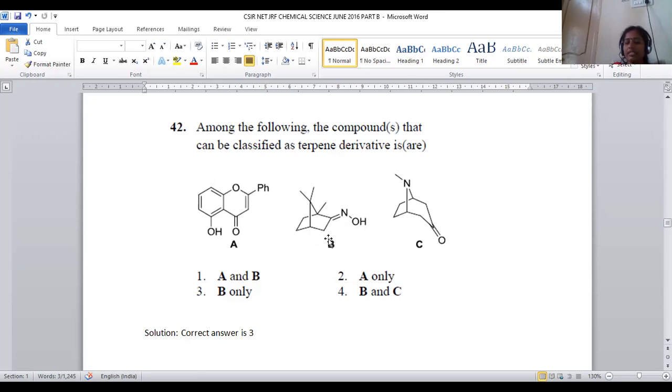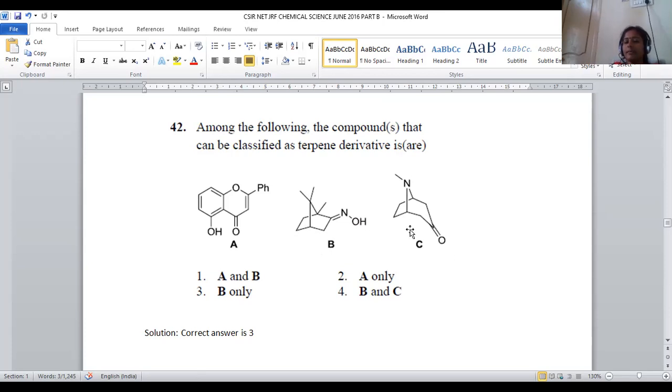And the second one, if we see, is a terpene system, and here it is condensed with hydroxylamine. So it is the oxime derivative of the terpene. So it is part of the terpene system. They are asking not exactly for terpene, they are asking for a terpene derivative. What derivative? Oxime derivative, because we condensed with hydroxylamine. So here an oxime derivative of a terpene is obtained. Okay. And this is the terpene.